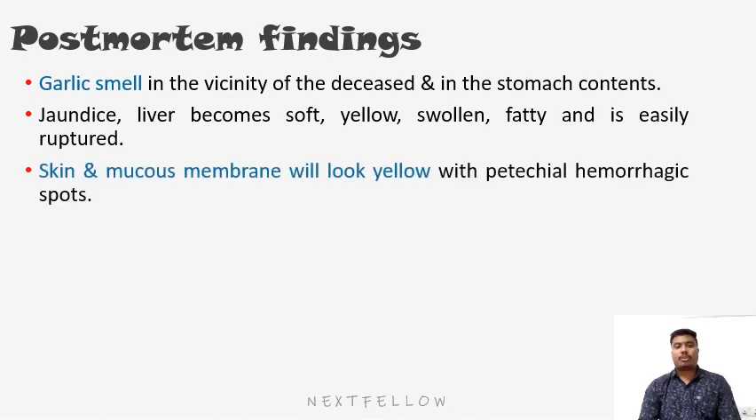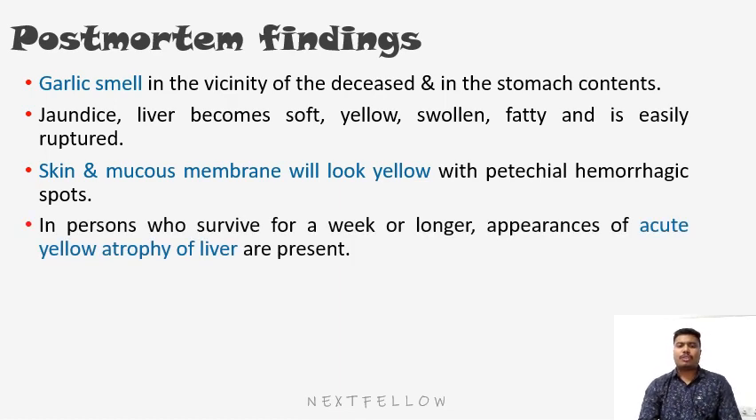The skin and mucous membrane will look yellow with petechial hemorrhagic spots. There are mucosal hemorrhages all over, in the gastrointestinal mucosa, in the pleura, everywhere, due to clotting disorders caused by phosphorus. In a person who survives for a week or longer, there is an appearance of acute yellow atrophy of the liver.